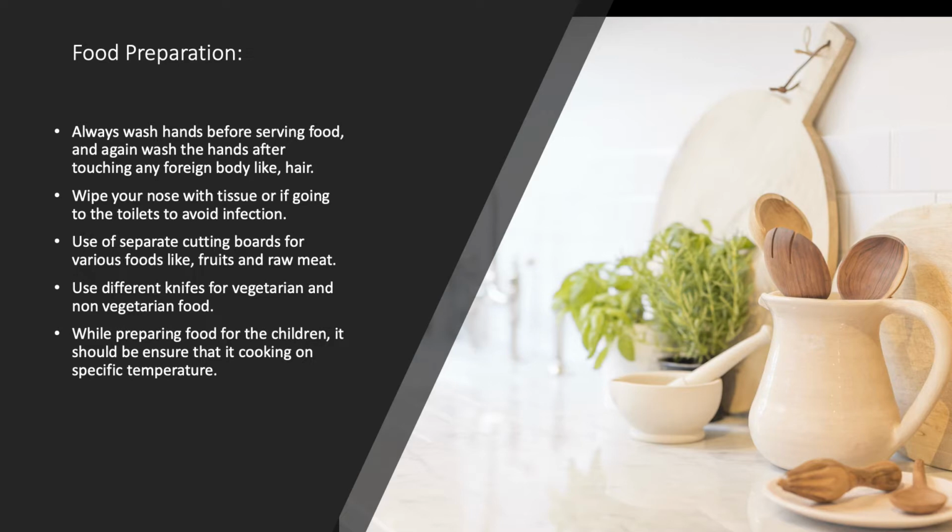Wash them again after touching your hair, wiping your nose or a child's nose with a tissue, sneezing, going to the toilet, assisting a child with toileting, changing a nappy, and touching other items that may carry bacteria. Use separate chopping boards for raw meat and fish, and for cooked items such as meat, vegetables, fruits, and sandwiches. Moreover, wash knives after use with cooked meat and fish, and before use on any foods that are ready to be eaten.